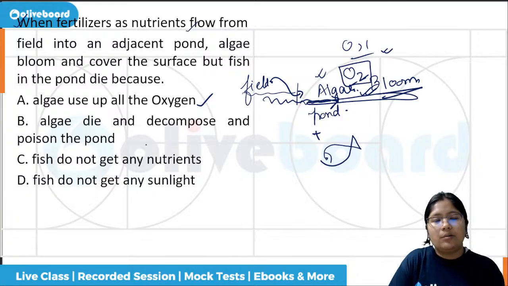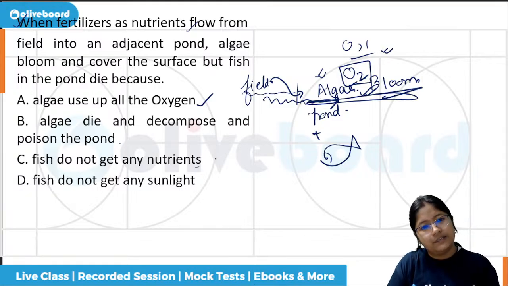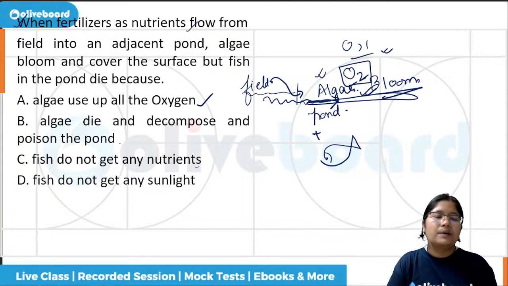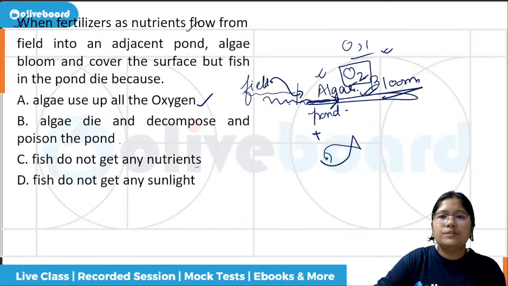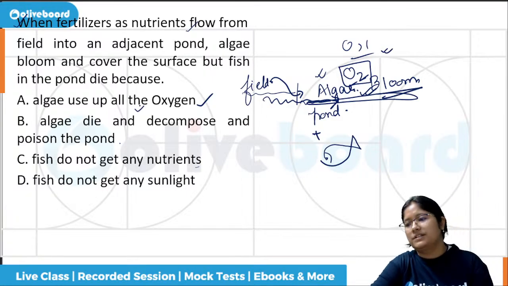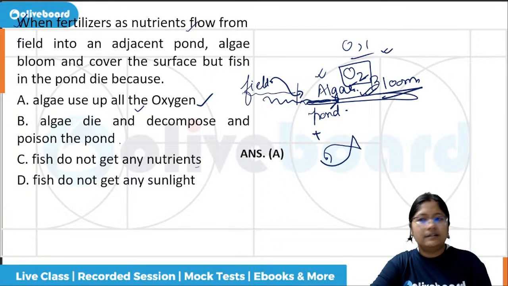Algae die and decompose and poison the pond. Yes, this can also happen. Fish do not get any nutrients. This also happens. Fish do not get any sunlight. Fish do not need any direct sunlight. But okay, so which is the reason here? Algae will use up all the oxygen. So A is the correct answer.